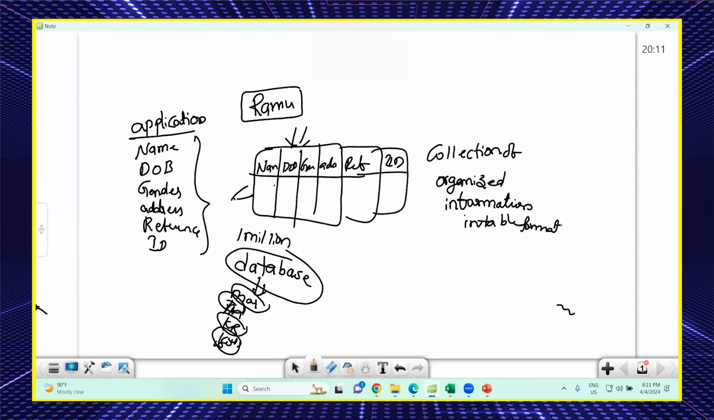Is it clear? Understood? Is everyone clear about what a database is? Any doubts? Any questions on database? Guys, any questions about the database?